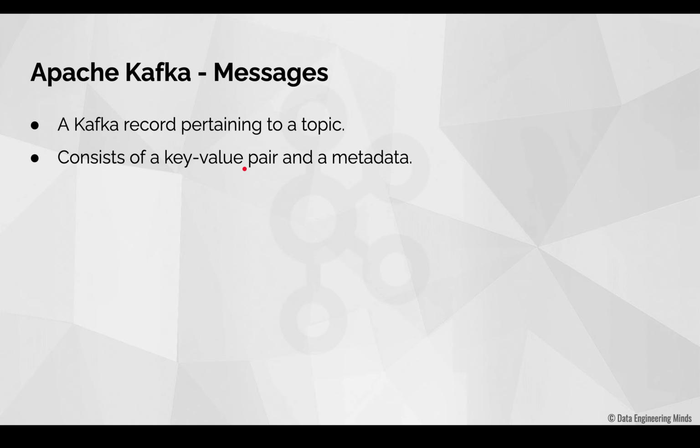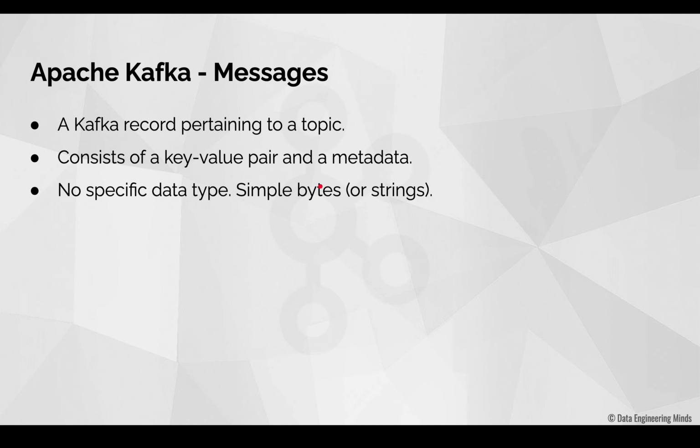For example, if there is a customer record that contains three fields like ID, name and phone number, we can consider each of these customer records as one Kafka message value. The metadata contains information about the Kafka message. For example, to which topic the Kafka message belongs, at which time the Kafka message was produced to Kafka, and so on.